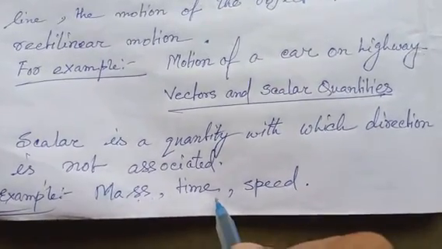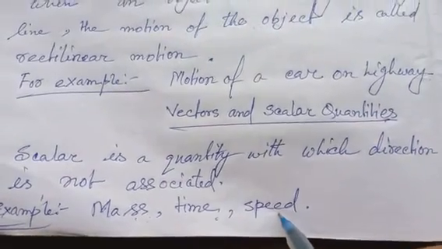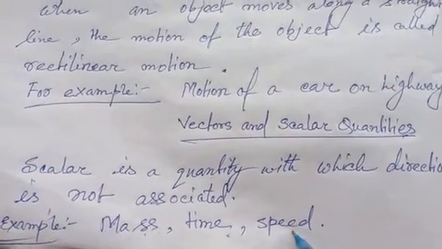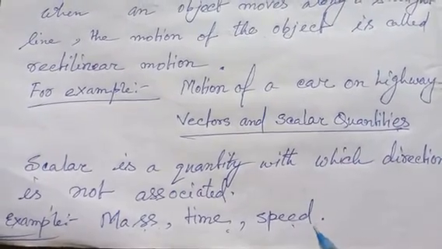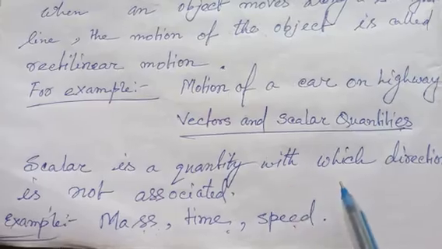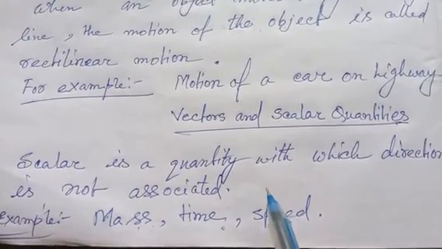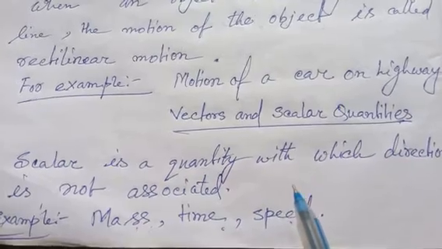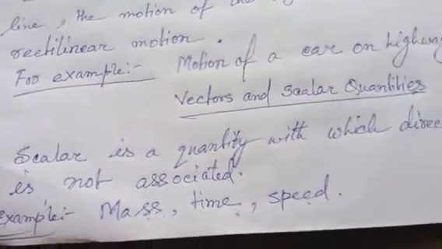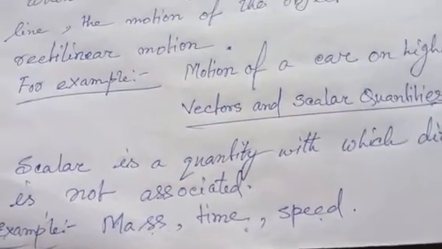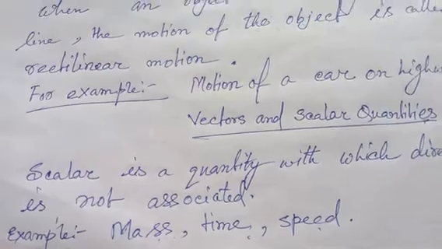Time is also a scalar quantity. Speed is also a scalar quantity because there is no direction associated with it. So a scalar quantity has only magnitude, but no direction is associated with it.